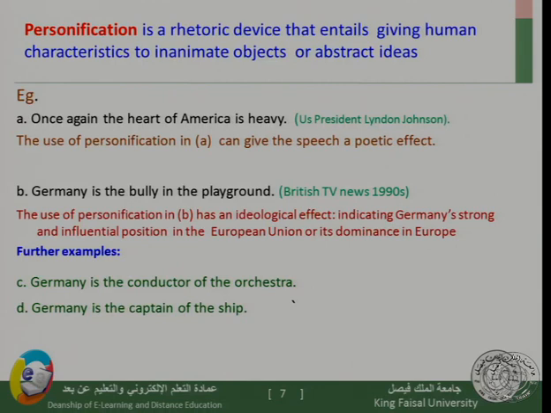Again, captains of ships are usually humans, but not countries. So this is an example of personification. The use of personification in those examples has an ideological effect, indicating Germany's strength and influence in the European Union.